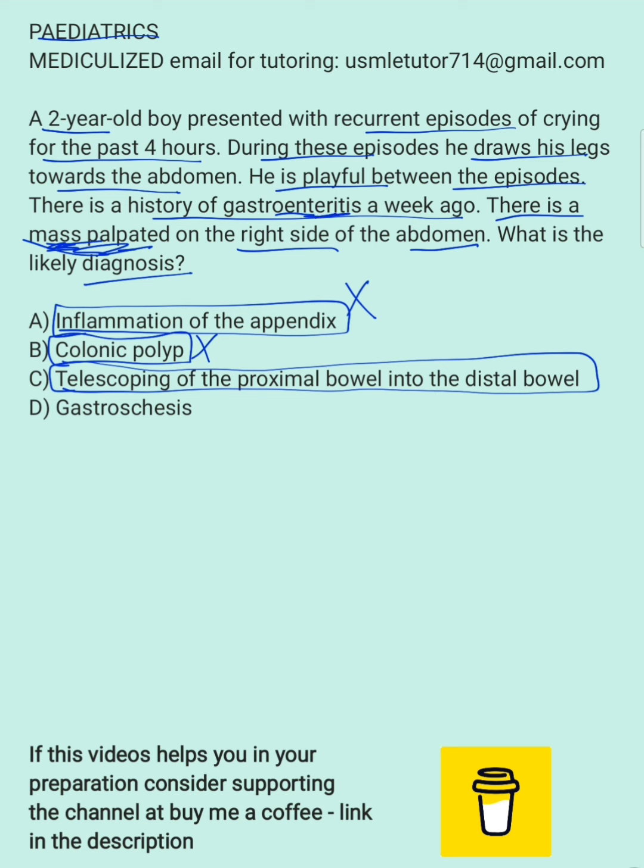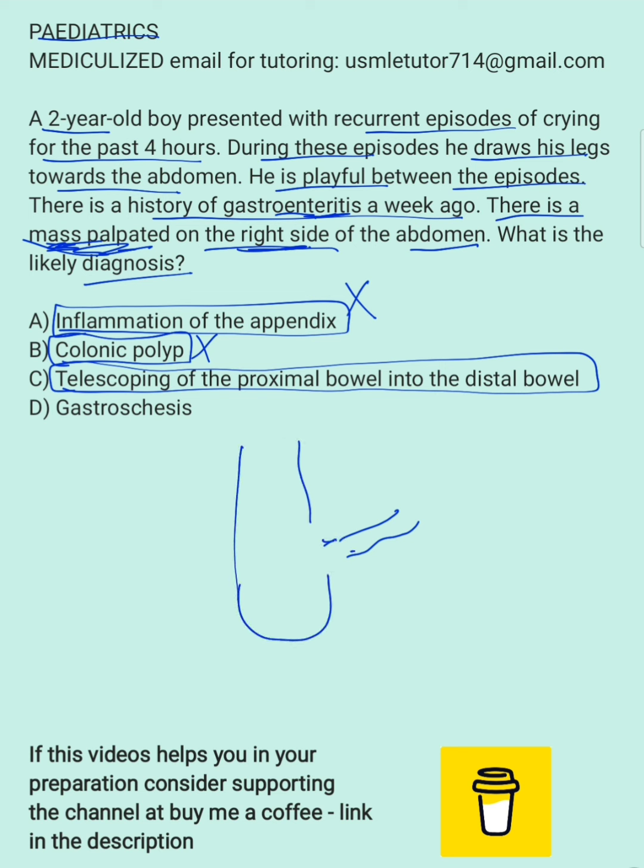Usually rotavirus, for example, can cause it, and the reason is the hypertrophy of the Peyer's patches. The most common location is the ileocecal location, and this is why there is a mass on the right side that may be palpated. They say olive-shaped mass usually. Let's say this is the ileum, and this is the cecum. Cecum is this big thing.